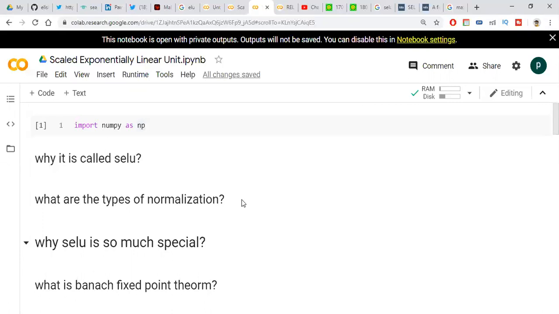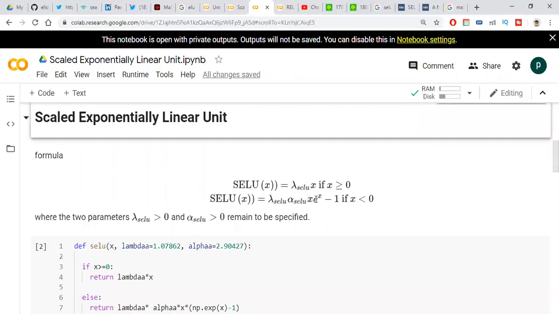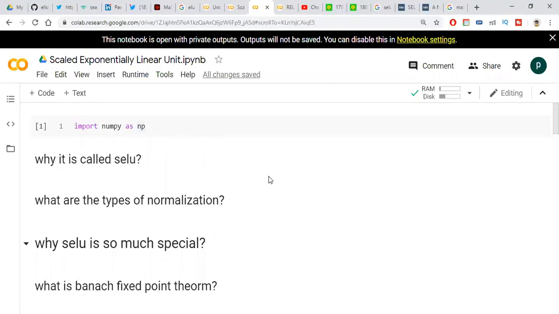See this SELU formula. Exponential values will be there, e power x. We multiply with the exponential term on the positive side, and data is increased in a linear manner because we are multiplying our scaling term with the exponential term. It is linear, so this is called a linear equation. Due to this, the equation looks linear in the positive direction. That's why it is called Scaled Exponential Linear Unit.